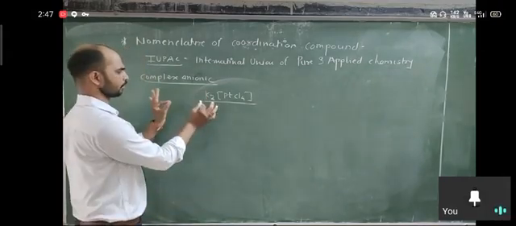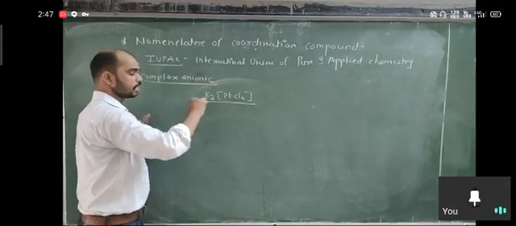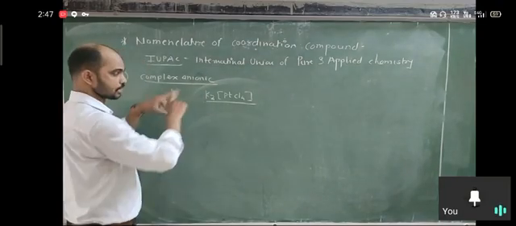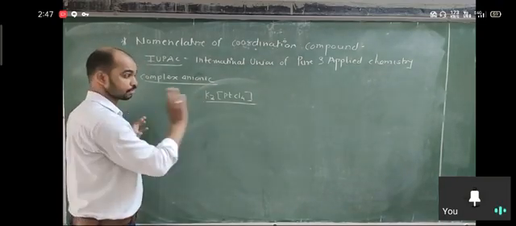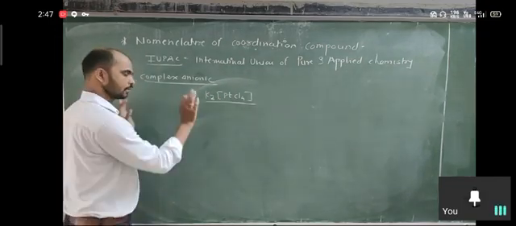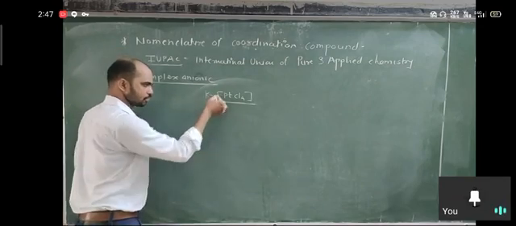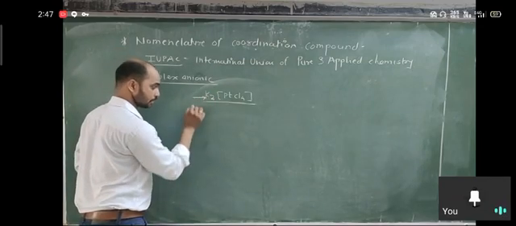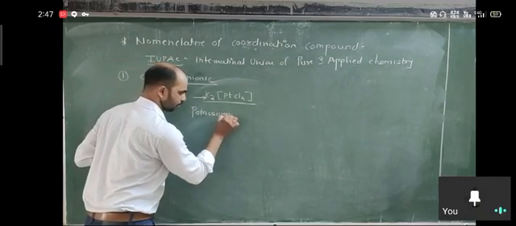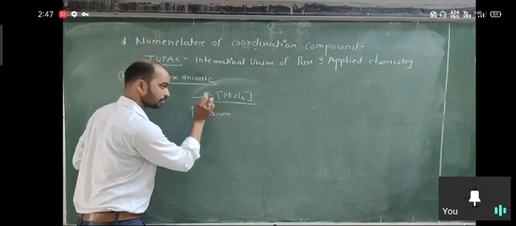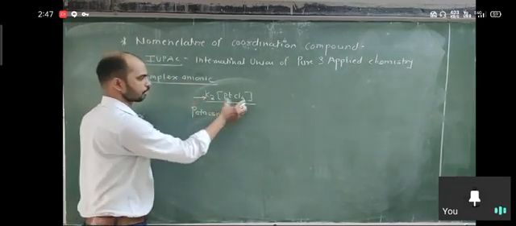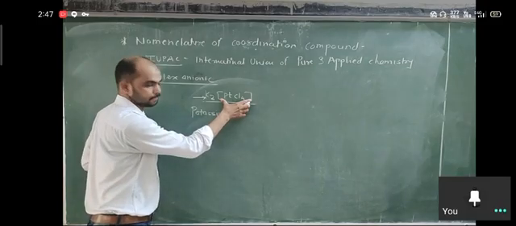Just write their name. How many cations are present we will predict on the basis of valency, on the basis of oxidation number of this central metal. So that time just write the name of cation first. So here the cation first is potassium. Then we start the name of complex. It is an anionic complex.